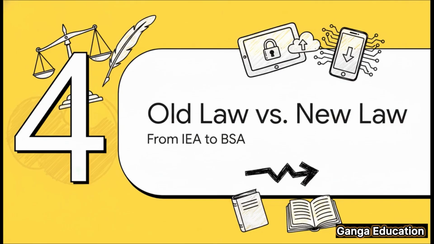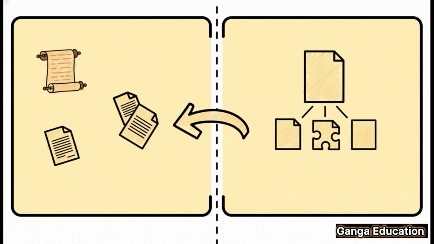Okay, so let's quickly look at how this whole thing has changed. How is the new Bharatiya Sakshya Adhiniyam different from the old Indian Evidence Act of 1872 on this point? Under the old Indian Evidence Act, you'd find these rules in sections 65A and 65B. Now, under the new Bharatiya Sakshya Adhiniyam, the main legal idea is still the same, but they've been tidied up and consolidated into sections 61, 62, and 63. This just makes the whole structure a lot more organized and easier to follow.